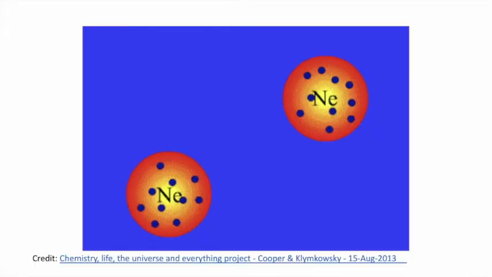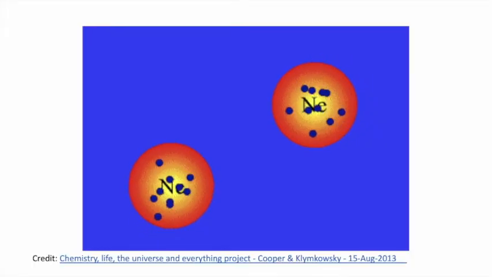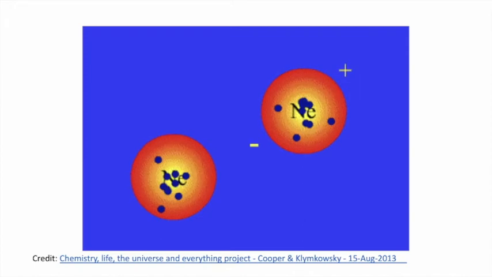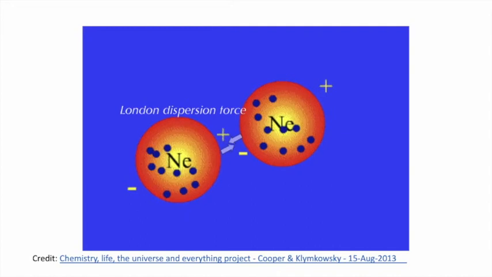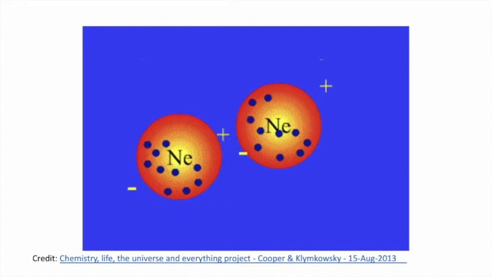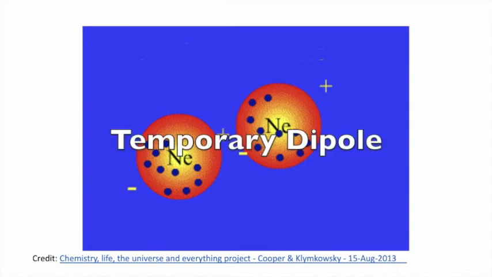London dispersion forces are the weakest of the intermolecular forces. They occur in all molecules, even polar ones, and they happen because of how the electrons move in an atom. Imagine electrons moving about in clouds of probability. Every once in a while, just by chance, the distribution of electrons on a molecule may be uneven, and there may be more electrons on one side of the molecule than there are on another. You'll get a temporary dipole. That means the molecule will become polar for just an instant.